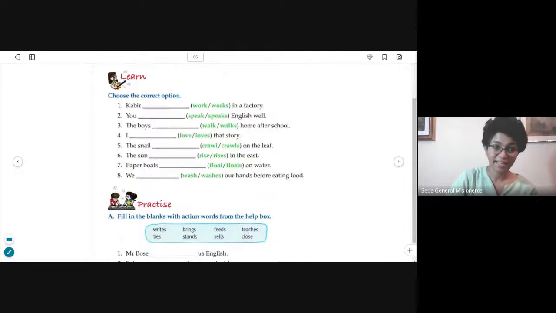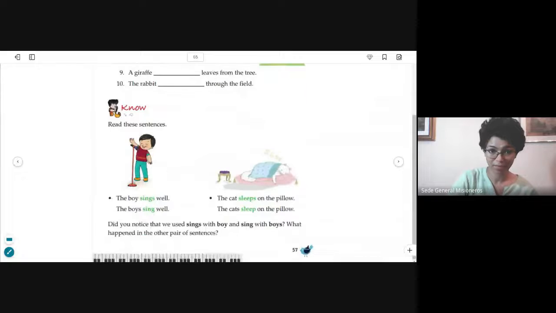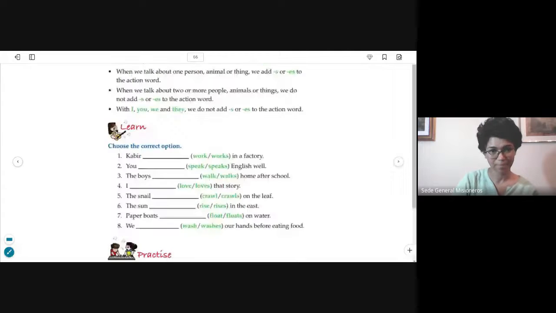Okay. Sorry, we have to read the whole thing. Did you notice that we used "sings with boy" and "sing with boys"? What happened in the other pair of sentences? What is happening? Let us read. Let us see what is happening.